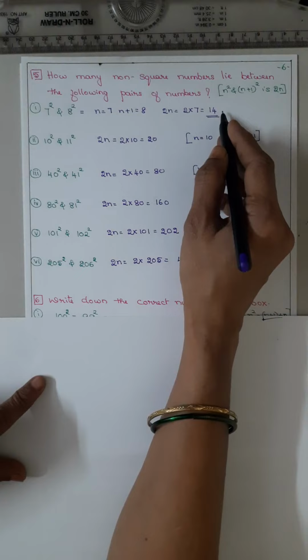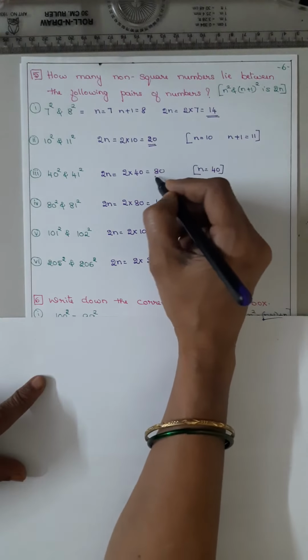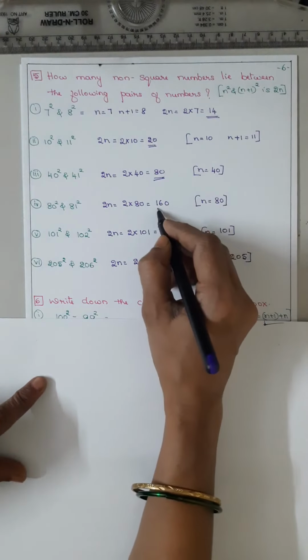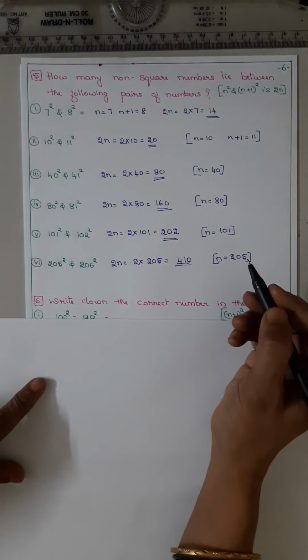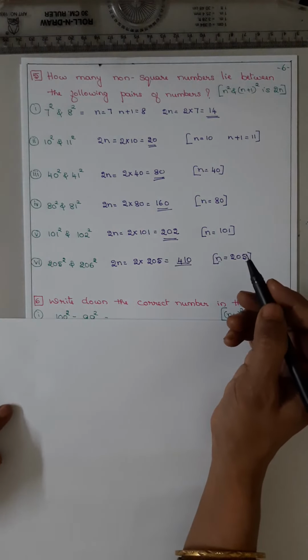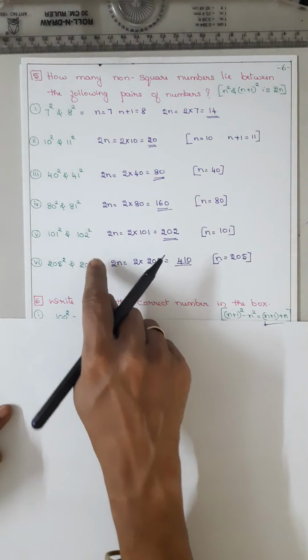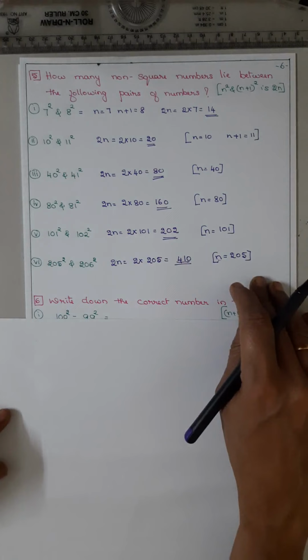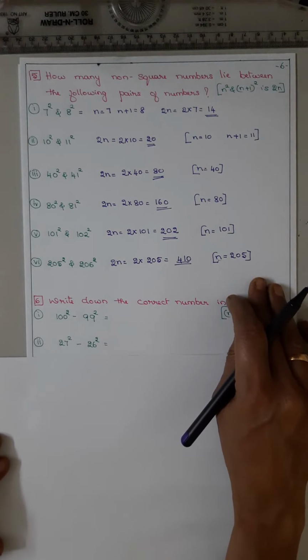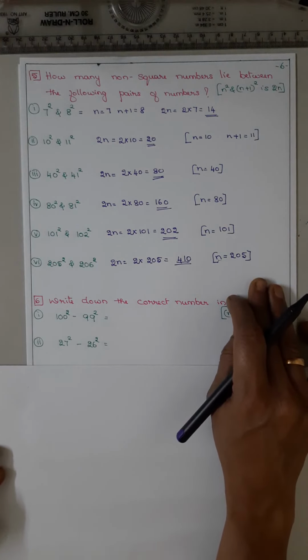So here the answer is 14, here 20, 80, 160, 202 and 410. This is the number of non-square numbers between the squares of consecutive natural numbers. The rule is 2n, 2 into the first natural number.